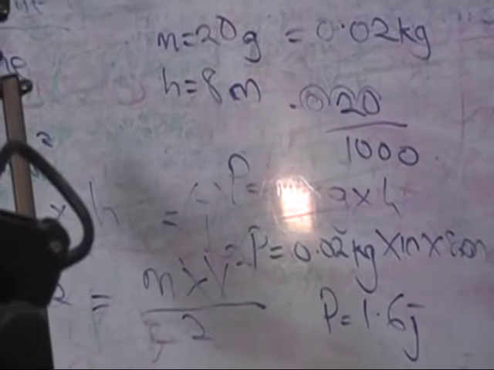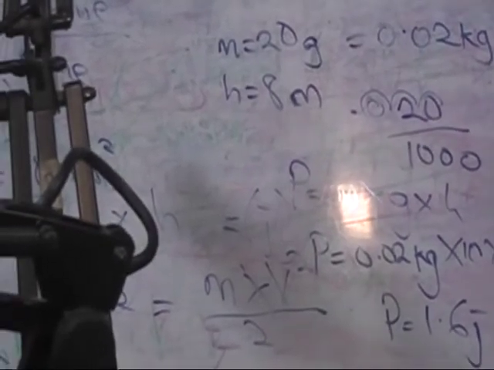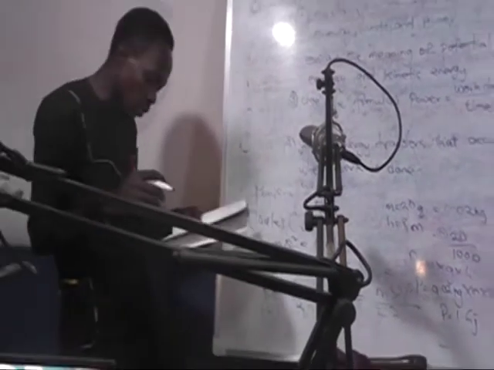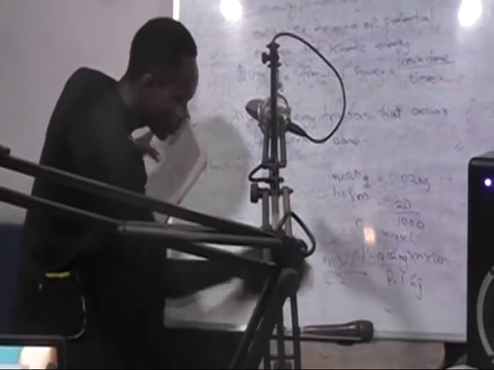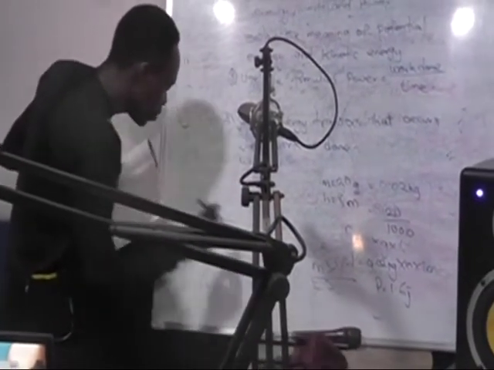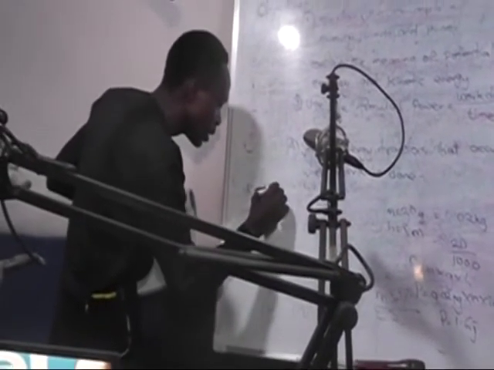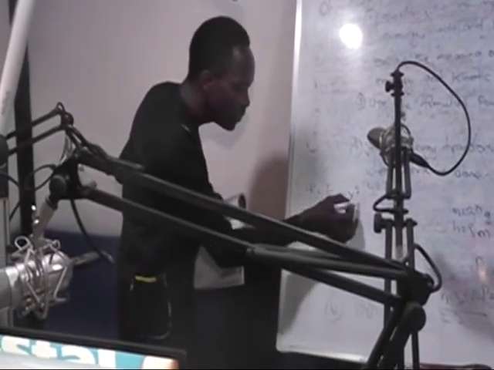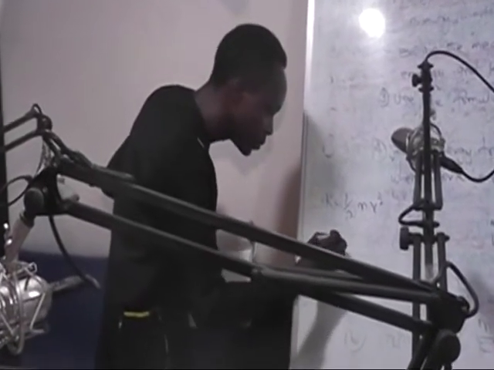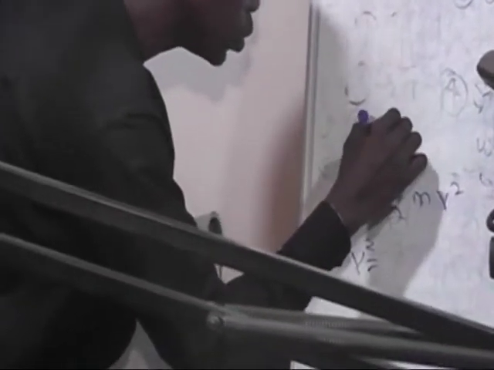Also quickly, if for example the velocity of the stone when it is released is 2 meters per second, remember that our formula for kinetic energy is K equals half mv squared. Now before you put in your values, quickly calculate v squared. v squared: our velocity is 2 meters per second.